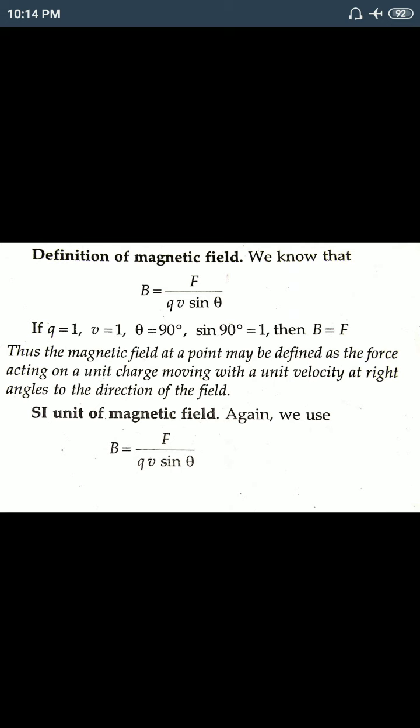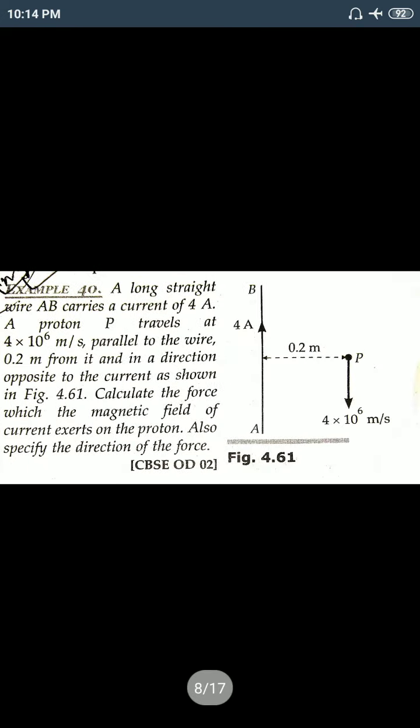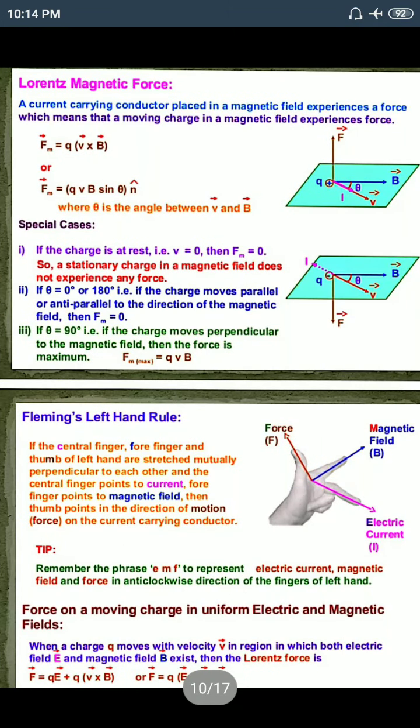What is that rule? I will just revise it once. If we stretch the thumb, the forefinger and the middle finger of our left hand mutually perpendicular to each other, then if the forefinger points in the direction of the magnetic field, the middle finger represents the direction of current, then the thumb will give us the direction of force on the charged particle.